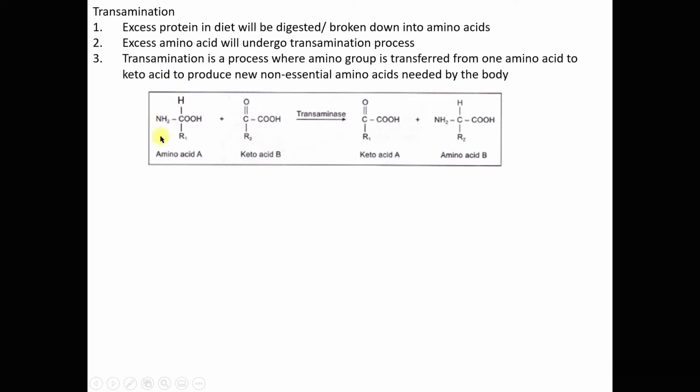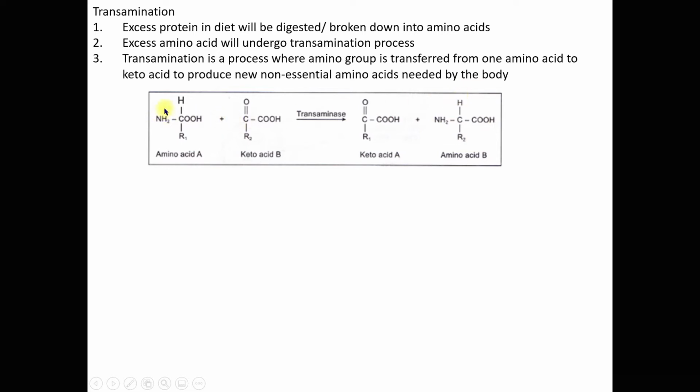The amino group of an amino acid is transferred to the keto acid to produce new non-essential amino acids that are needed by the body. Can you get that? Transamination is a process where this amino group from one amino acid is transferred to the keto acids to produce non-essential amino acids needed by the body.